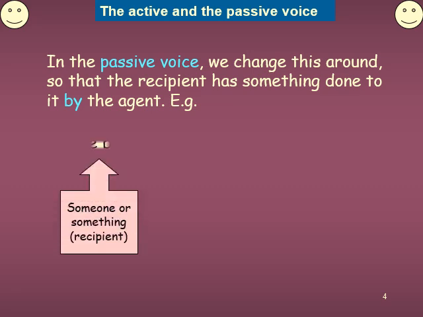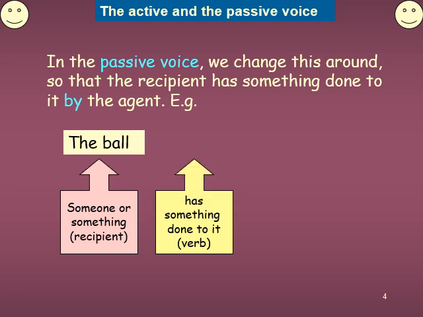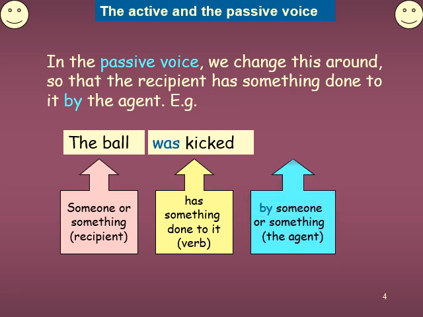For example, remember the first example, the girl kicked the ball. It is reconstructed in the passive voice, whereby the object becomes the subject and the subject becomes the object. So the ball, and the verb changes to was kicked, because kicked is past tense. As a result, it becomes auxiliary verb plus main verb in the third form, right? And the third part, obviously, is by plus the agent, the subject of the active voice sentence. Okay, the ball was kicked by the girl.